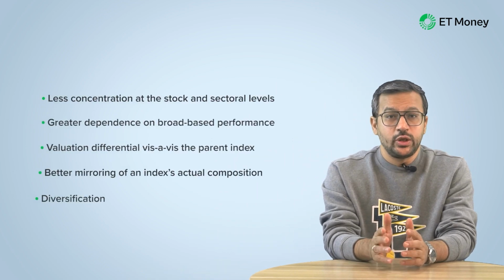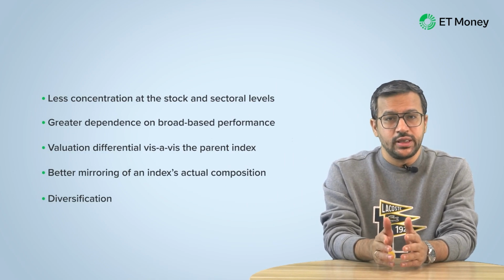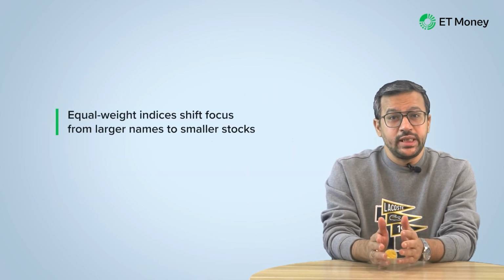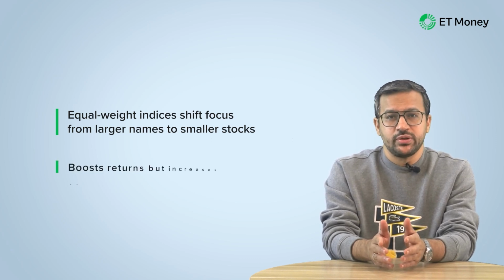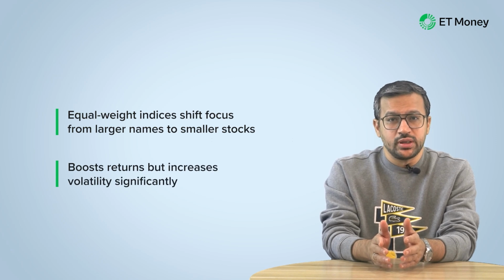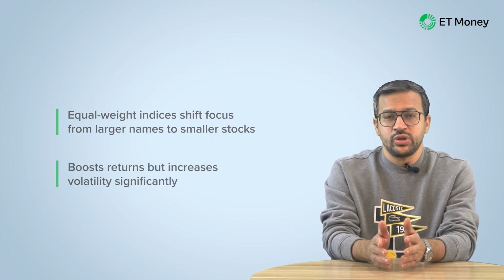Alright, let me summarize the key findings of this video in the concluding section. Equal weight is a strong factor that can dramatically alter the characteristics of its parent index. It offers a lot of features we discussed earlier in the video. Now by allocating equal weights across all the companies within an index, it shifts the focus away from the larger names and to smaller names. This can significantly boost returns, but the volatility goes up even more sharply.